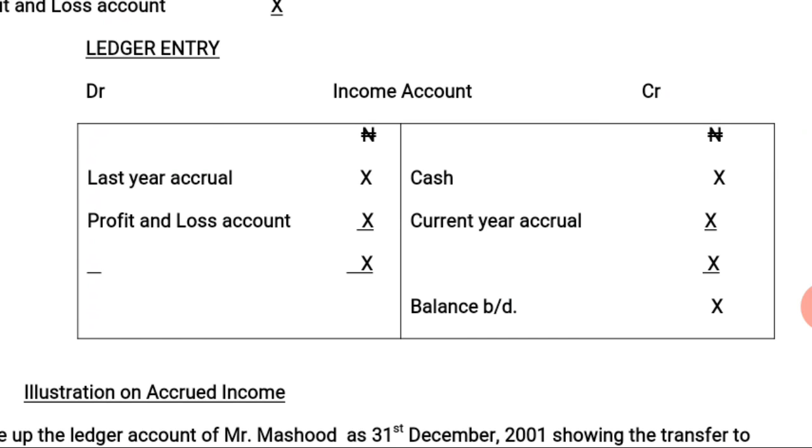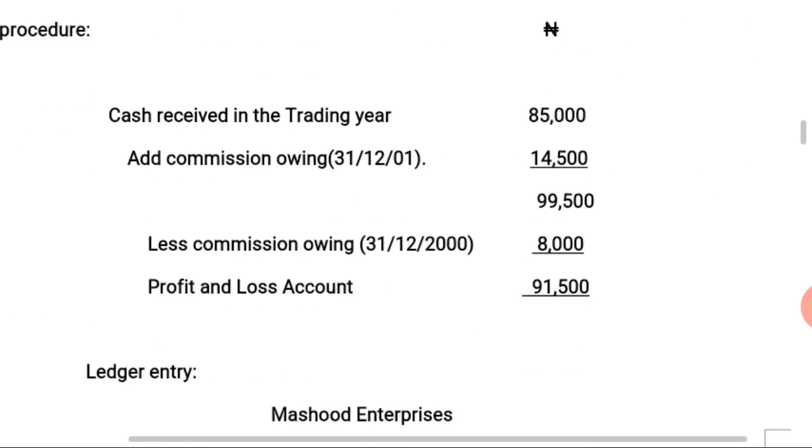By deducting the last year accrual, we arrive at the amount that is going to be transferred to the profit and loss account. Then the current year accrual will be brought down on the debit side of the income account for the incoming year.